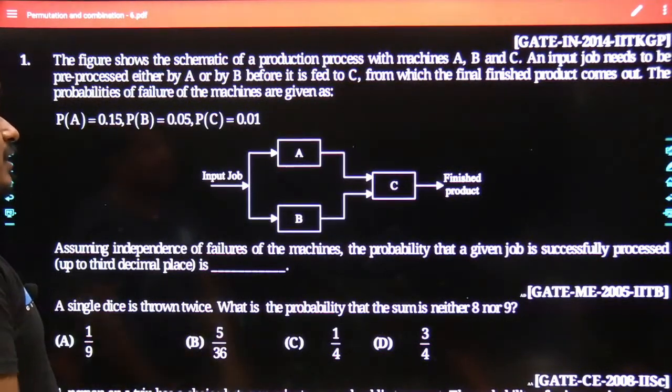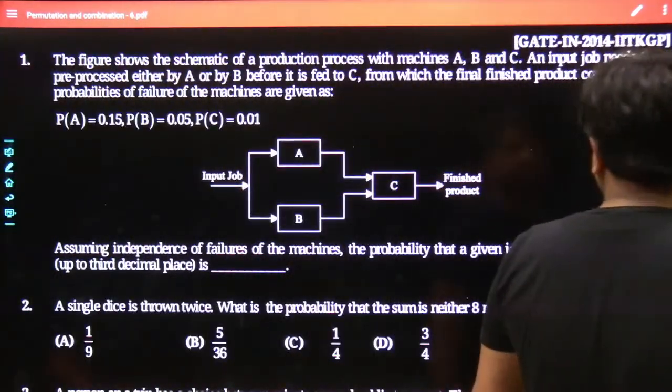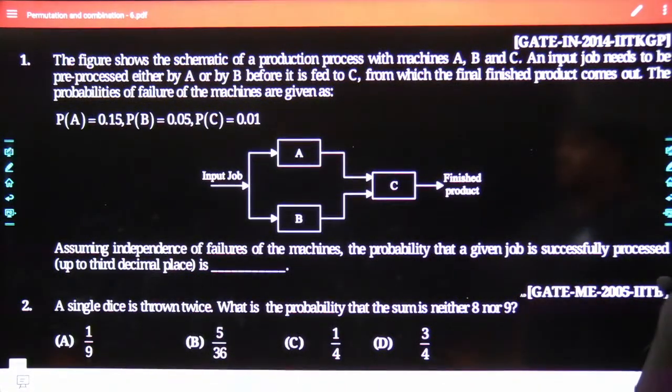The probability that a given job is successfully processed, up to the third decimal place, is. Tell me what would be the best answer for this given problem. It is not a difficult problem, but yes, it is very much connected to the basic concept of probability, and as per my experience, I can say probably 50 to 60% of students would not be able to crack this problem.